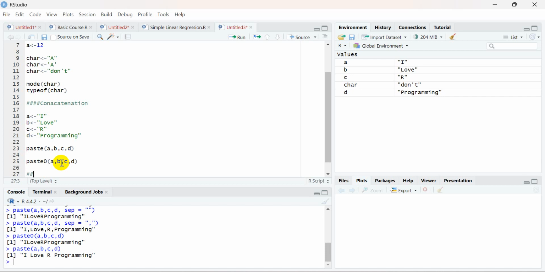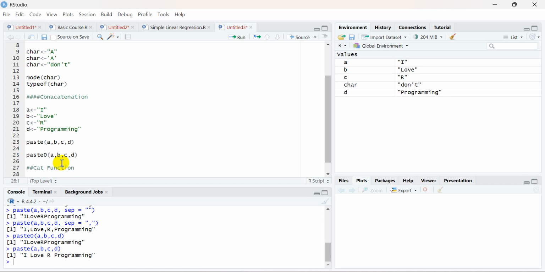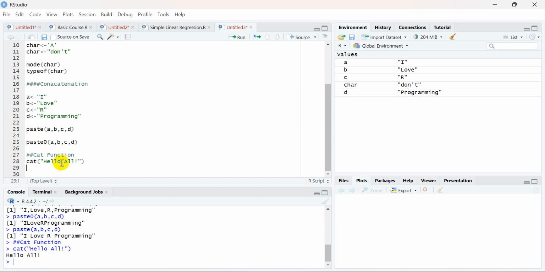Now, let me tell you about the cat function. The cat function is also sometimes used for combining things, and it plays a role in multiple ways. It is also used for printing things. For example, suppose you have cat, and in double quotes I write hello all. It will print this, right?